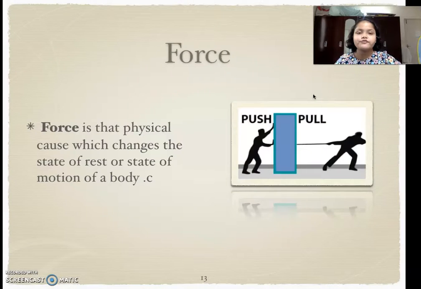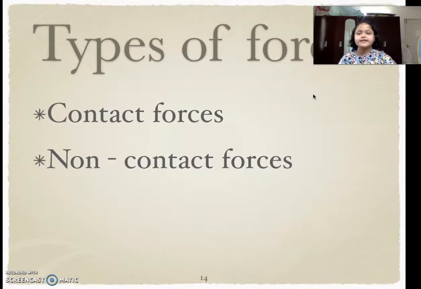Now let us talk about force. Force, as we used to say, is a push and a pull. Now force is the physical cause which can change the state of rest or state of motion. Basically, it is what we call a push and pull. It can change a state of motion and a state of rest. It can either stop it or start it. We'll come to that later when we come to effects of force.